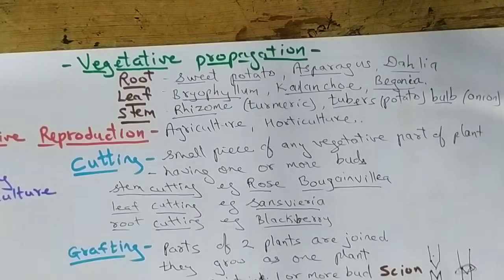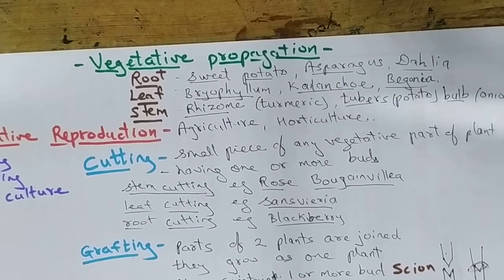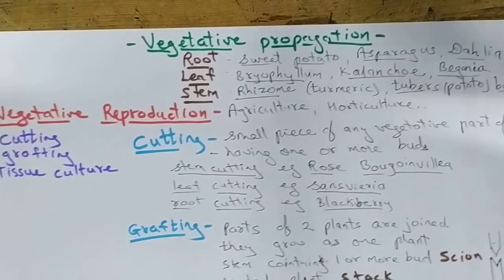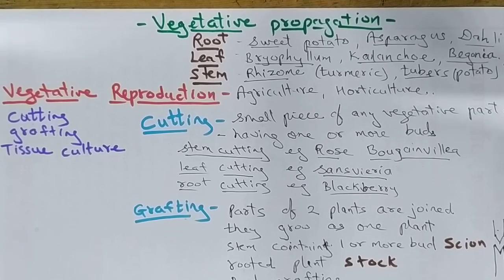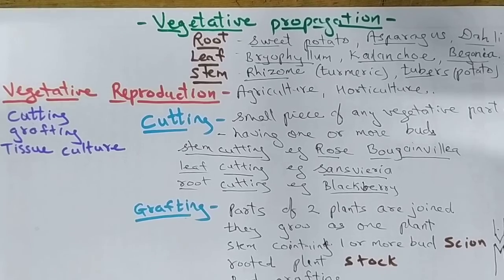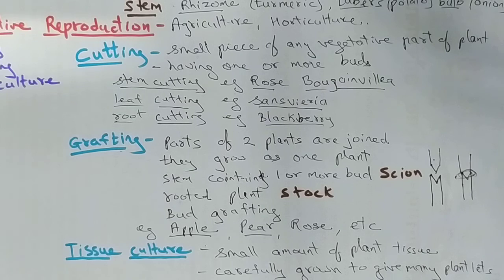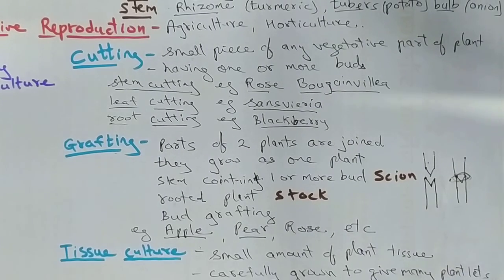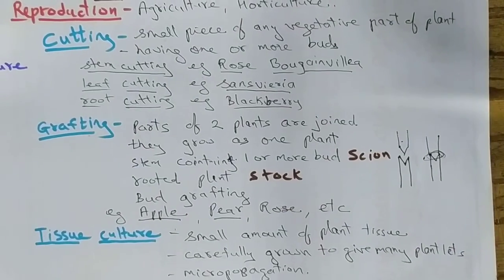So here we have discussed what vegetative propagation is. Vegetative propagation is by the vegetative parts. Vegetative propagation is natural, but vegetative reproduction is done in agriculture and horticulture for getting more crops. In that we have studied cutting, grafting and tissue culture. By this we get some new varieties. The desired variety can be grown, and if artificial favorable conditions are applied, we can get maximum crops in a short duration of time to fulfill the need of the human.